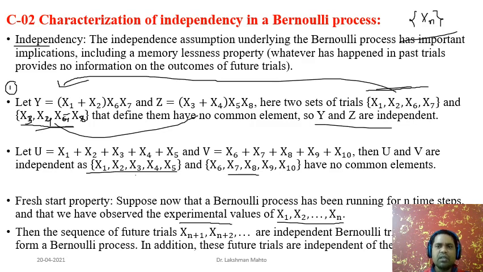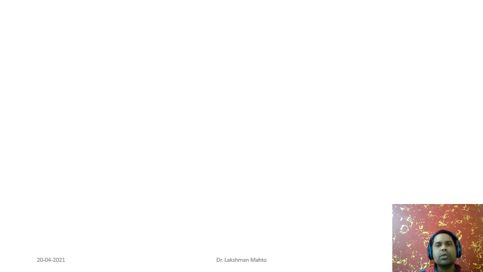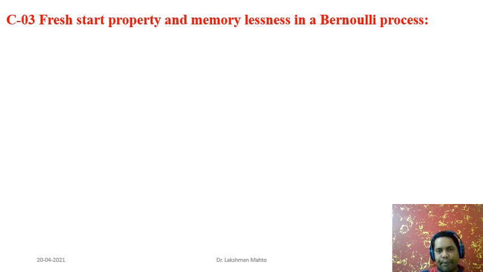So that is the situation in a Bernoulli random process. I will give another visualization of the fresh start property: simply, you can say that these future trials happen to be independent of the past trials. Based on the independence of a Bernoulli process, we will derive two important properties, the fresh start property and the memorylessness property, in a very systematic way.